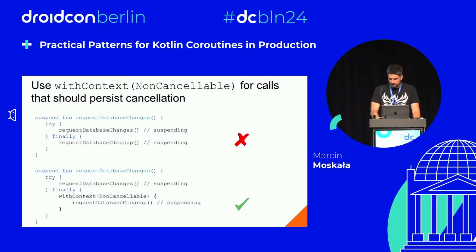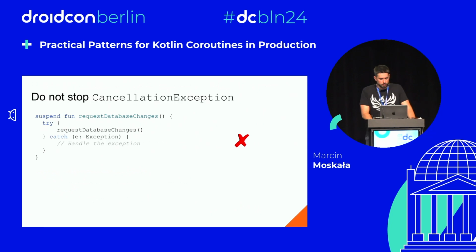And the last important thing I want you to know, maybe you will not remember them all as it's a lot of knowledge, but you can always get back to these slides later. So the last important thing I want you to know is that whenever you catch exceptions generally and you are not rethrowing them, then you are messing with cancellation mechanisms, because cancellation mechanisms are based on a cancellation exception. So this is something that shouldn't happen.